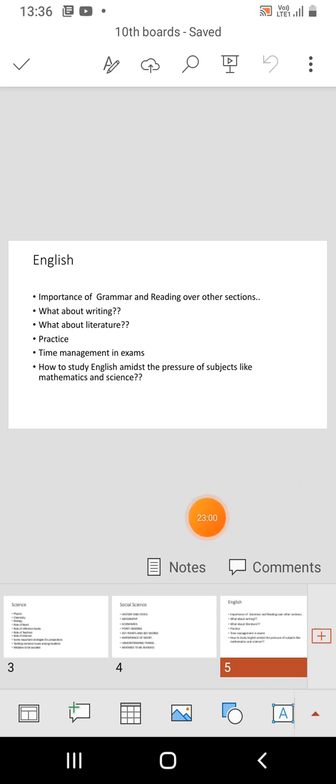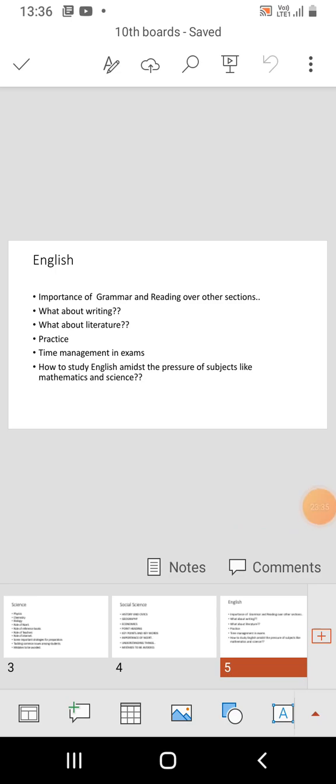Do not go for Q&A, question and answer, and guidebooks without thoroughly reading and understanding the chapters again and again. This is one of the big mistakes that students commit in the literature section. They don't read the NCERT textbooks properly. They go for reading the guidebooks and summaries without understanding the chapter line by line and thoroughly again and again. And practice is important. At the end of the year you can come back to English and practice again, but in the middle of the year you may not get time.